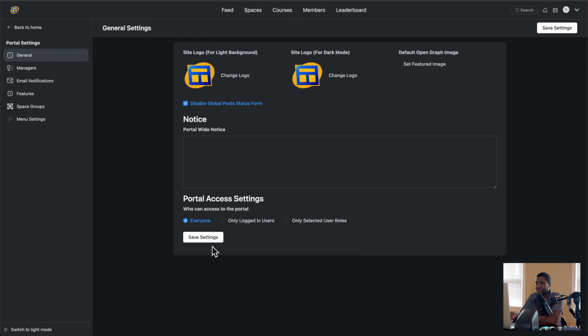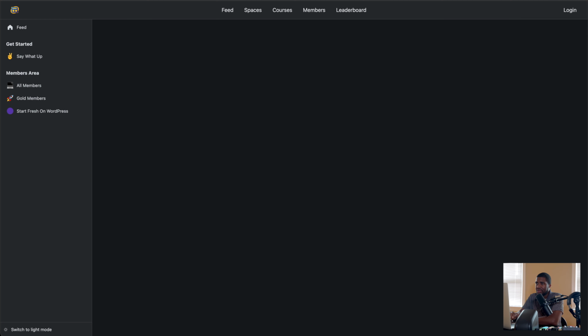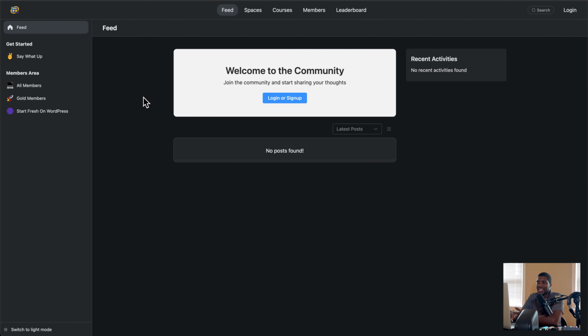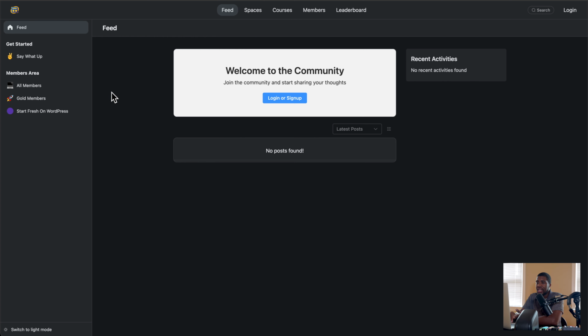If I were to do everyone, save it, go back here. Let's see if I refresh the portal. And now you can see inside the community. That's a huge thing right there, being able to see inside the community when you hit everyone. That way people can get a sneak peek, but then they're also incentivized to log in or to sign up.